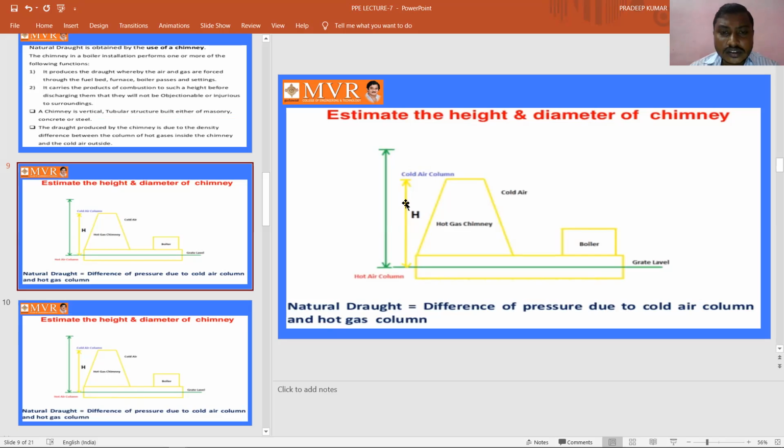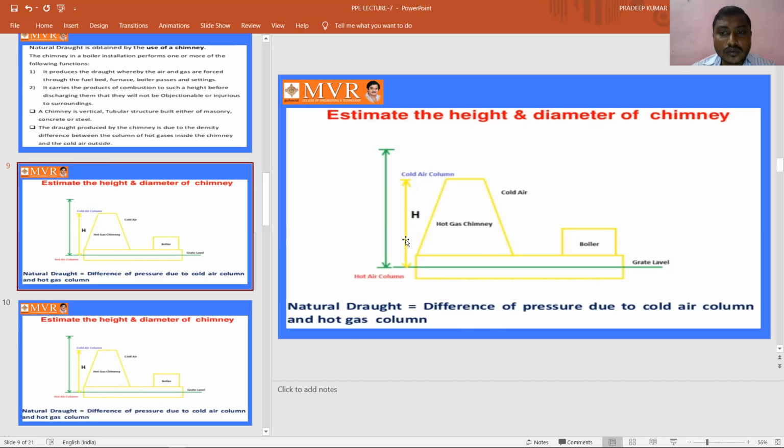This is the cold air column line and the hot gas column line. The green line indicates the hot air column, and the yellow line indicates the cold air column. See here the difference of pressures, where we can observe the difference of pressure for the hot air column as well as the cold air column. The difference of pressure due to the cold air column and hot gas column is nothing but the natural draft.